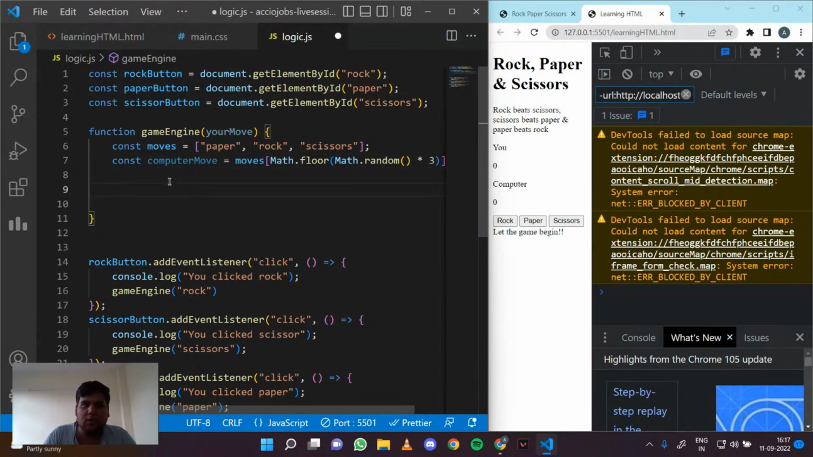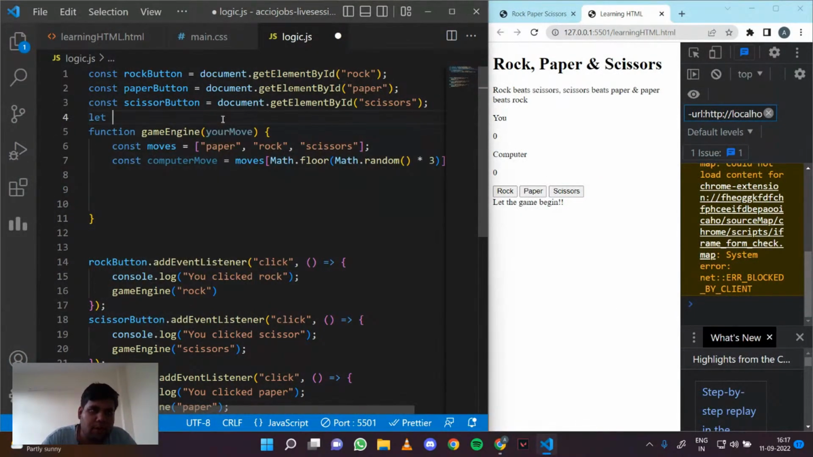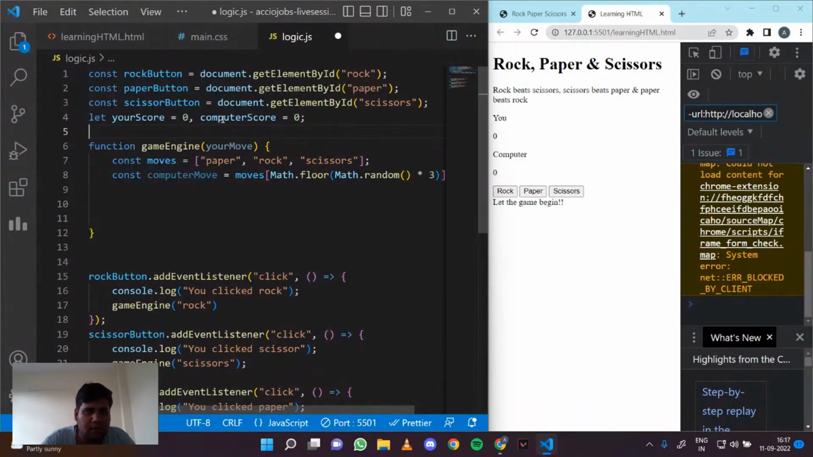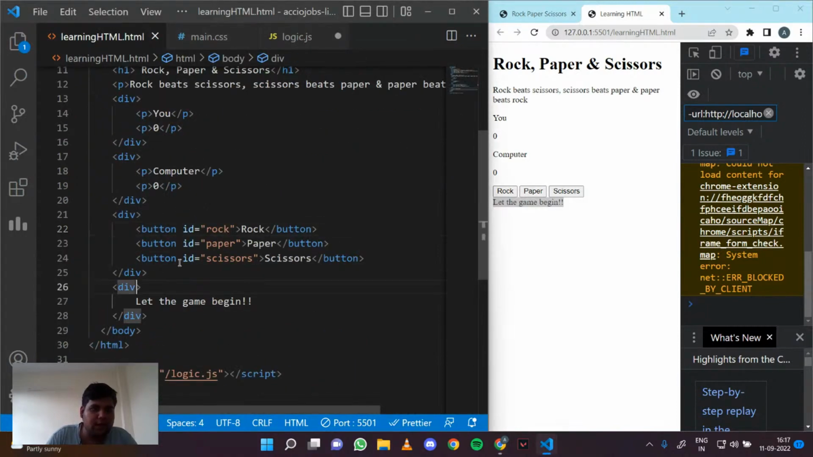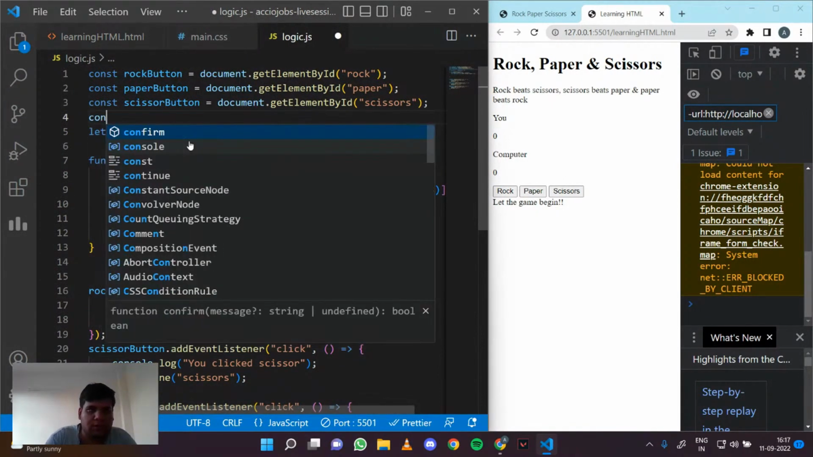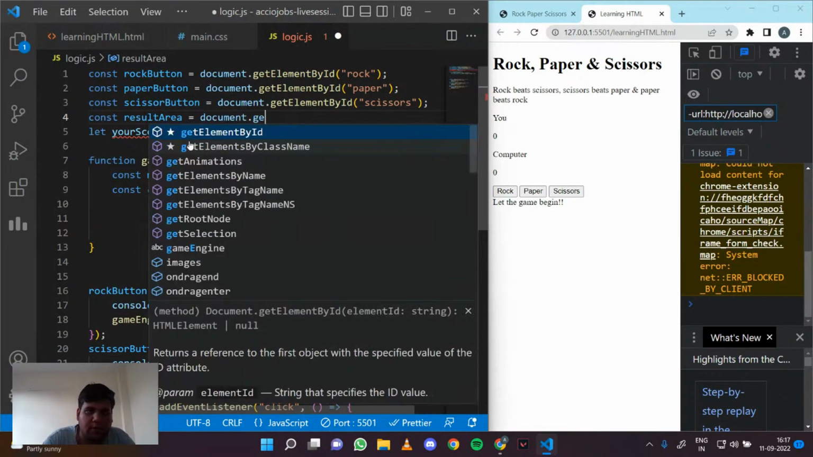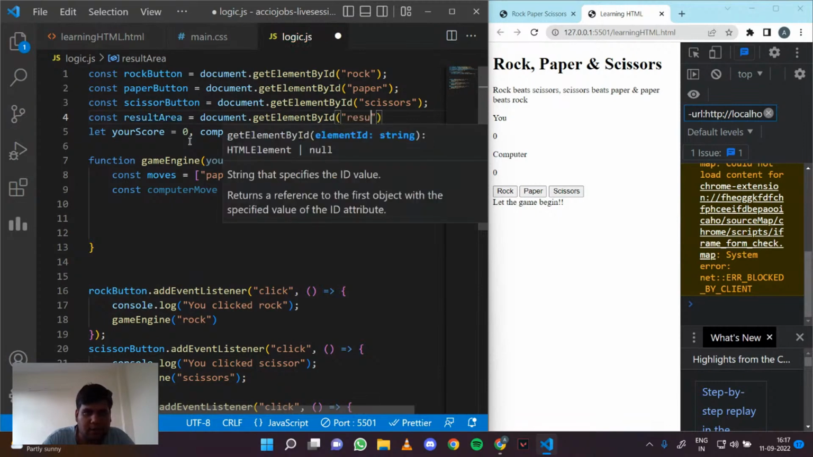So now I just need to increment my score. I will also make two variables. Let yourScore be equal to 0 initially, and computerScore initially 0. And also let's get this div right here. To get this div, we will add an ID to it, so id equals result. So const resultArea will be document.getElementById result.